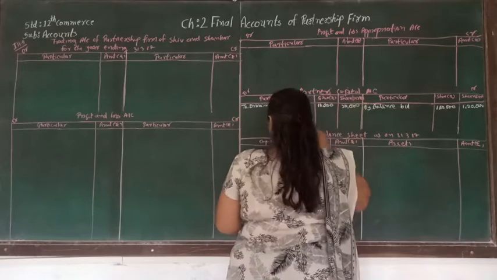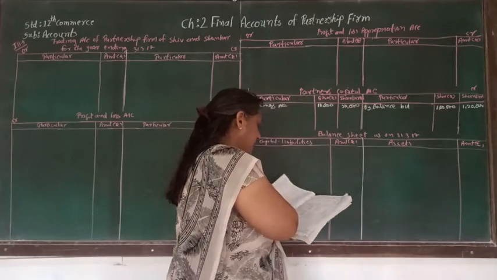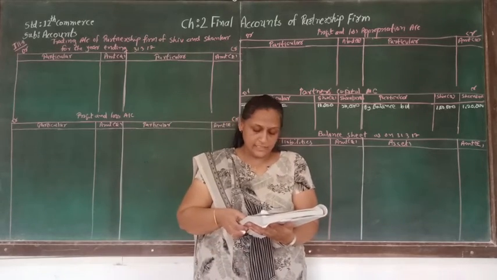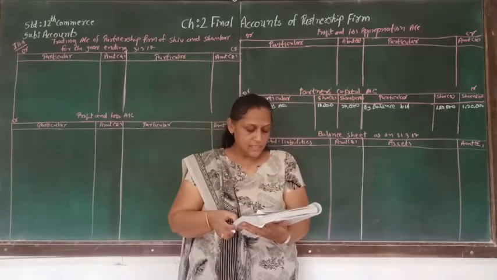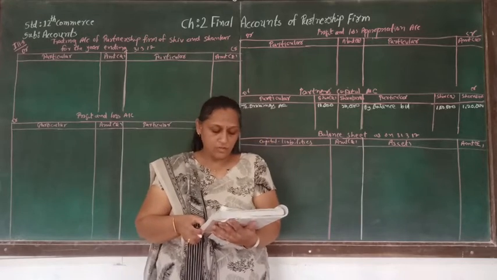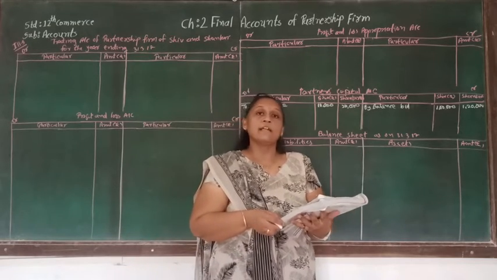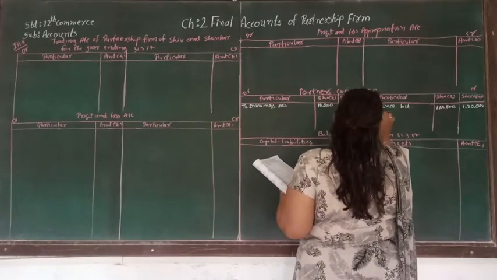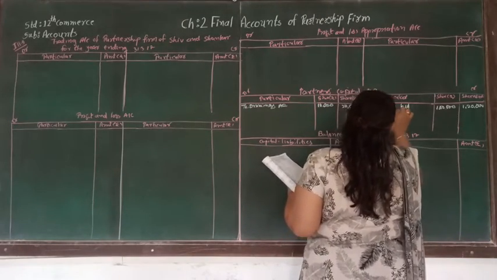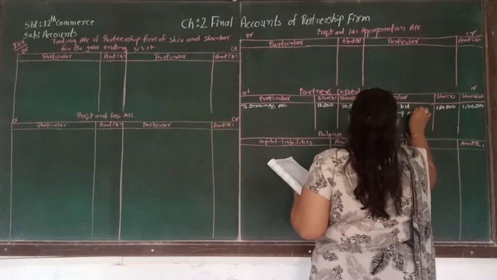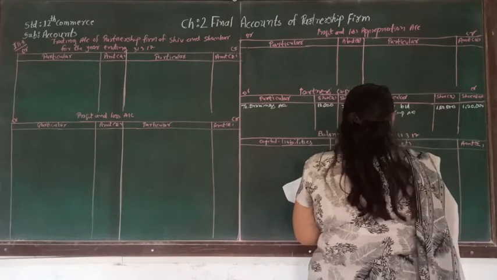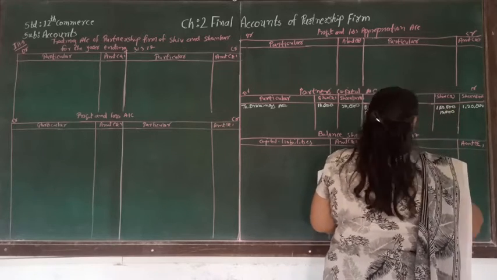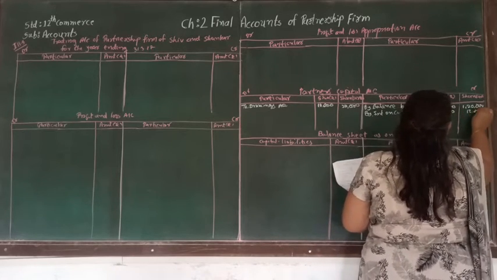And here again adjustment number 3 is telling us that we have to calculate interest at the rate of 10% on capital and at the rate of 5% on drawing. Let's calculate that. So by interest on capital, 10% of 1 lakh will be 10,000 and 10% of 1,20,000 will be 12,000.